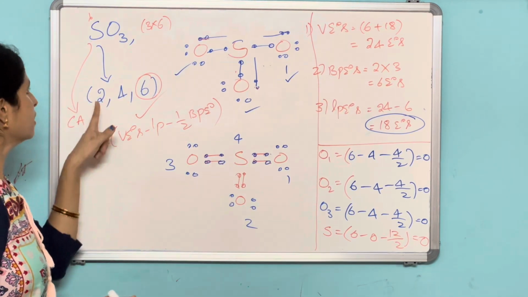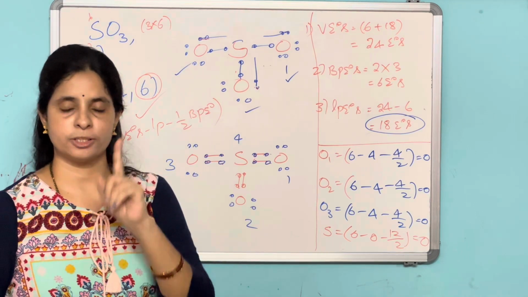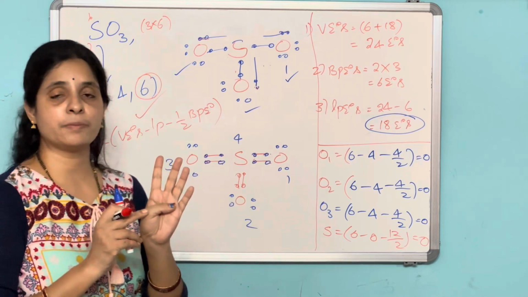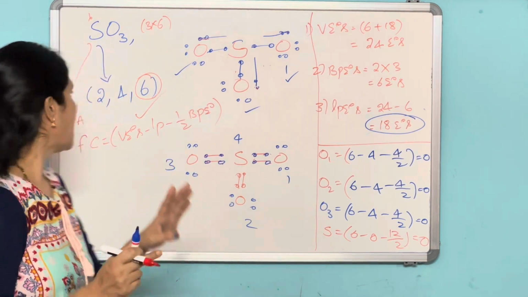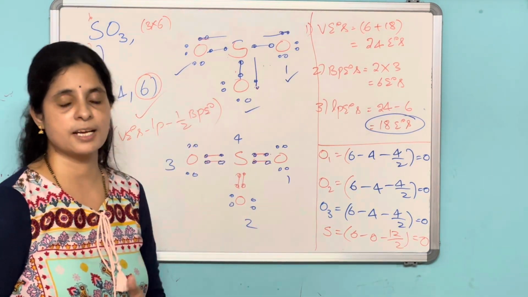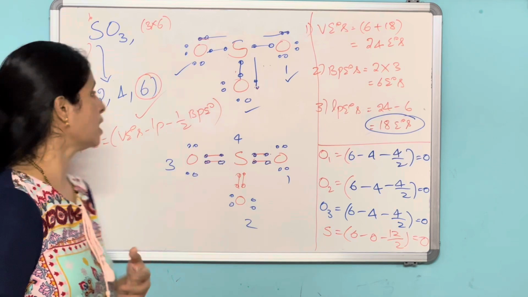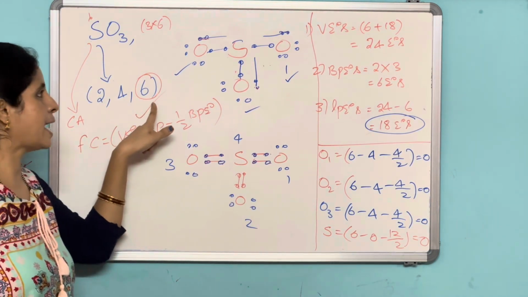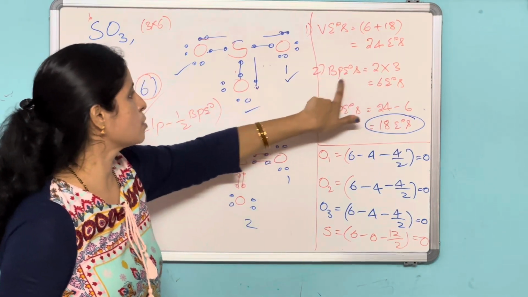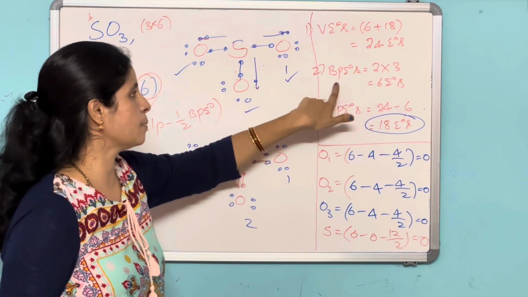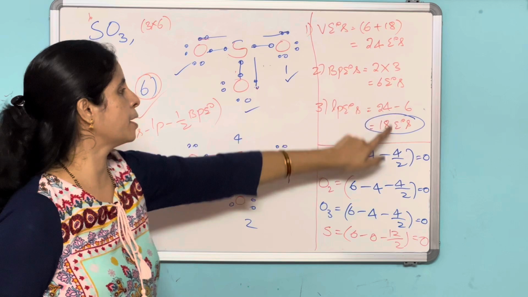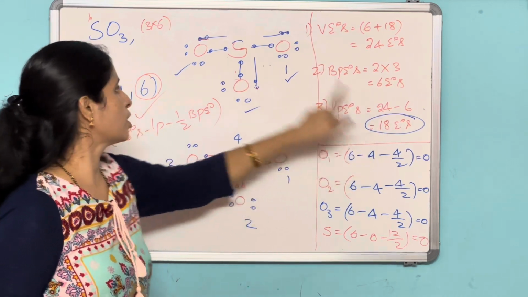The point which you have to remember is that the central atom tries to be in maximum covalency, and sulfur exhibits a variable valency. The reason I have also discussed: because of the vacant d orbitals. So here it wants to be in maximum covalency, which is 6. After writing the skeletal structure, calculate the bond pair electrons and the lone pair electrons: valence electrons minus bond pairs gives 18 electrons.